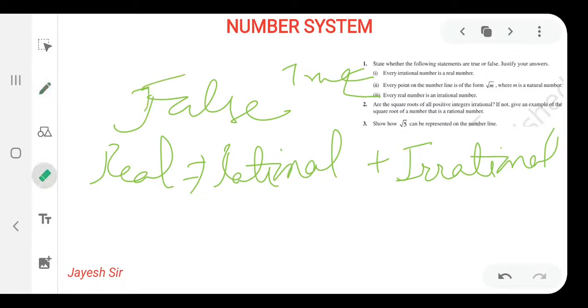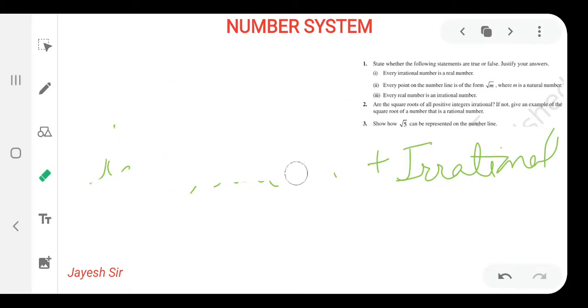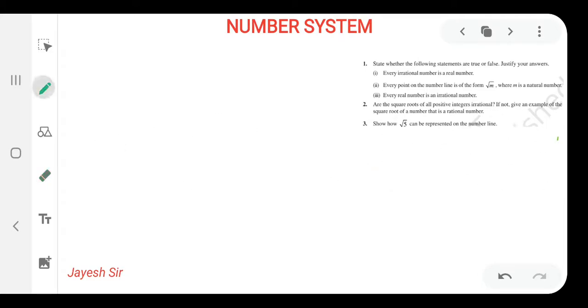So let us begin with the second sum for the day. Are the square roots of all positive integers irrational? If not, give an example of the square root of a number that is a rational number. Let us understand it with examples.